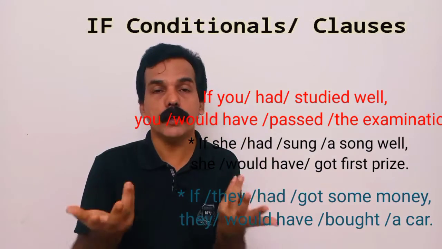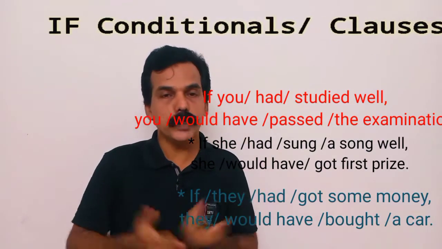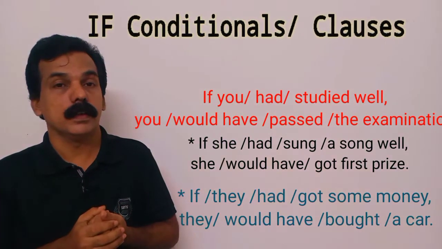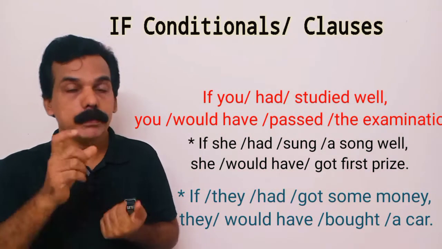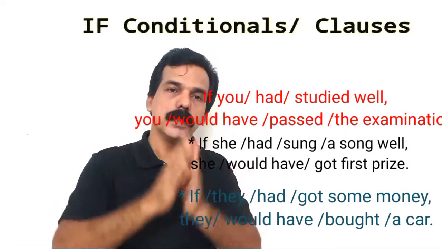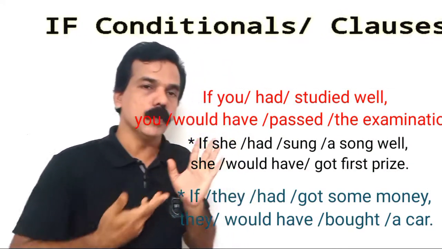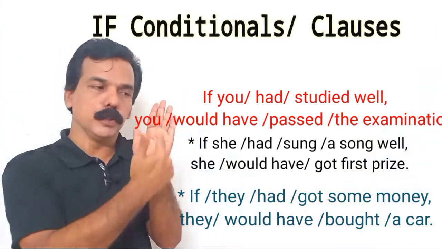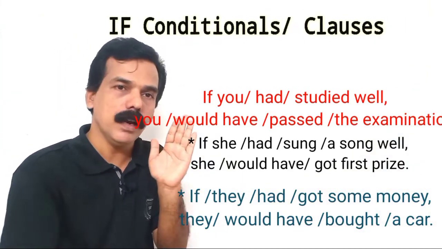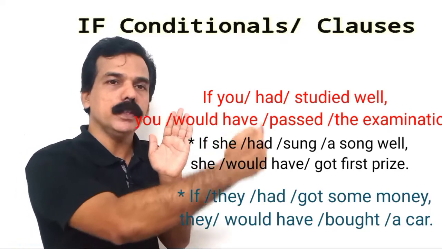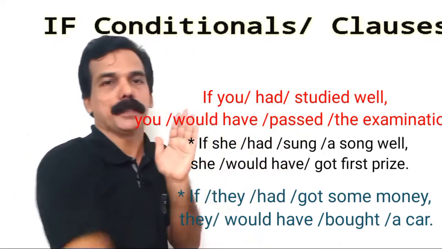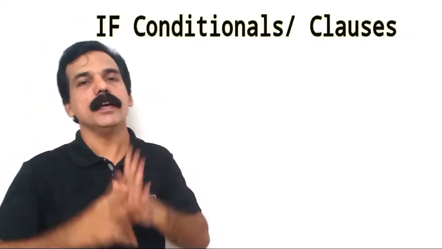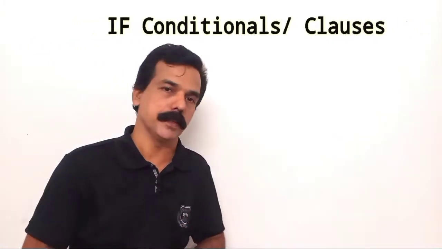If you had done it well, you would have got it. You would have got a good mark. That means if past perfect tense is used with the if clause, we get: if you had studied well, comma, you would have passed the examination. If you had studied well, you would have passed the examination.